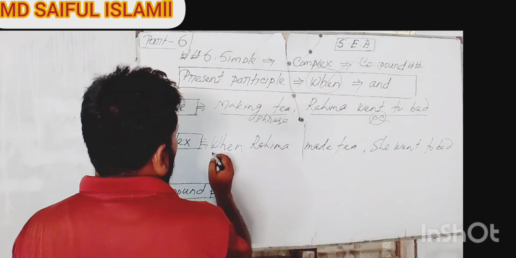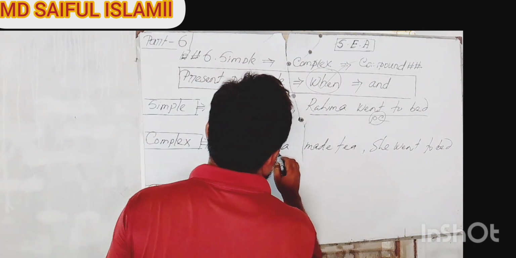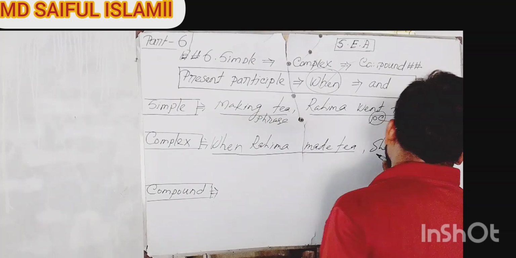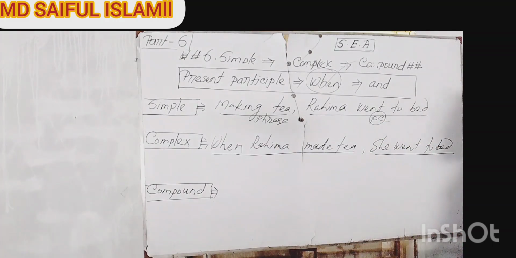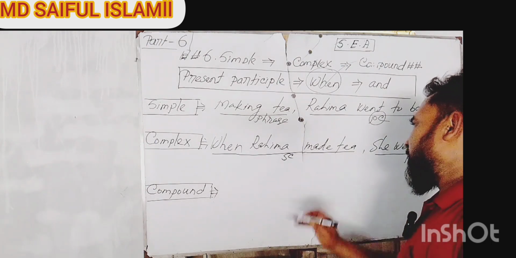My dear learners, underline two portions. When Rohima made tea, and she went to bed. Now, my dear learners, try to select what clauses these two portions are. This portion possesses, of course, a principal clause, and this portion is, of course, a subordinate clause.